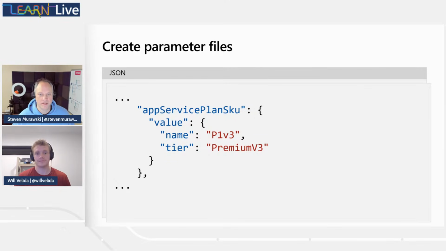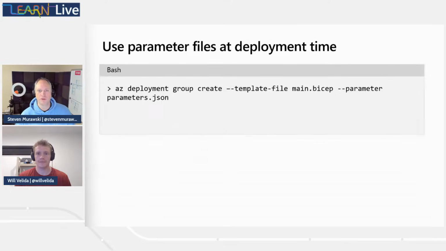Oh, good to know. All right, so now, Will, if we want to deploy, so use the parameter files at deployment time, is this really different than what we would do with an ARM JSON template? It looks pretty similar. It is, yeah. It's essentially the same process, right?